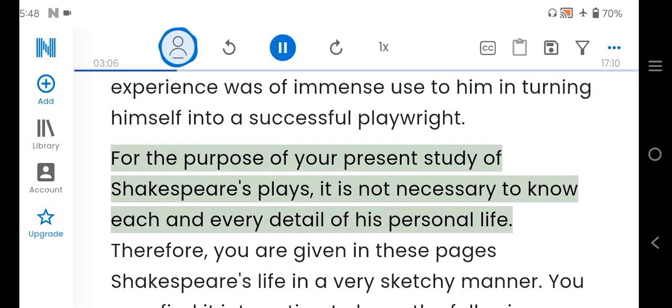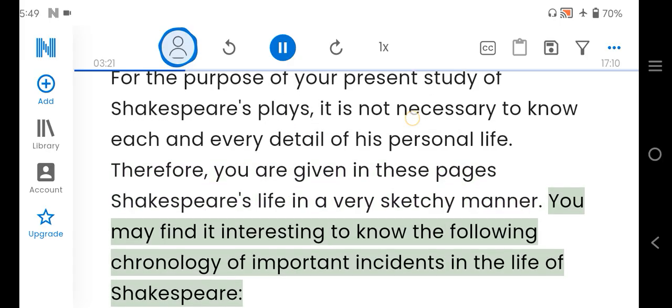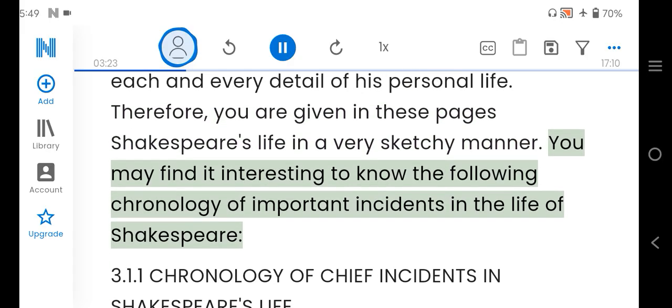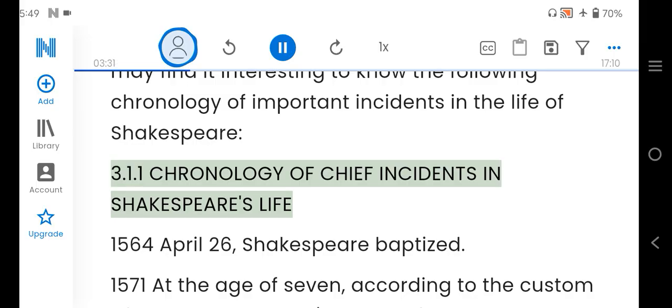For the purpose of your present study of Shakespeare's plays, it is not necessary to know each and every detail of his personal life. Therefore, you are given in these pages Shakespeare's life in a very sketchy manner. You may find it interesting to know the following chronology of important incidents in the life of Shakespeare. 3.1.1 Chronology of chief incidents in Shakespeare's life.